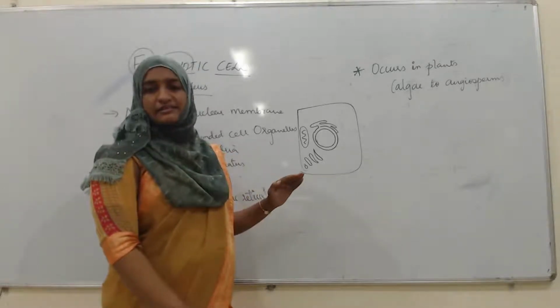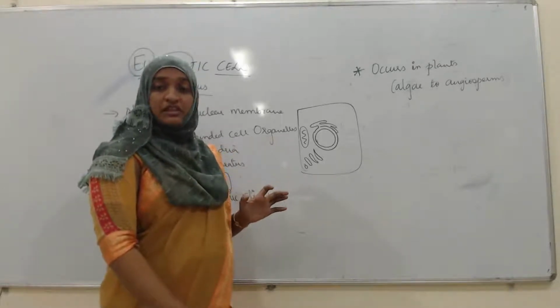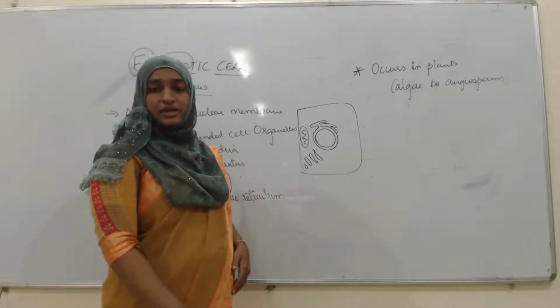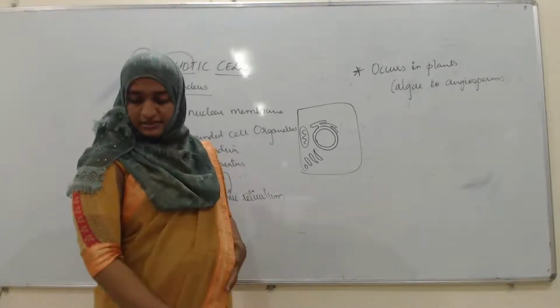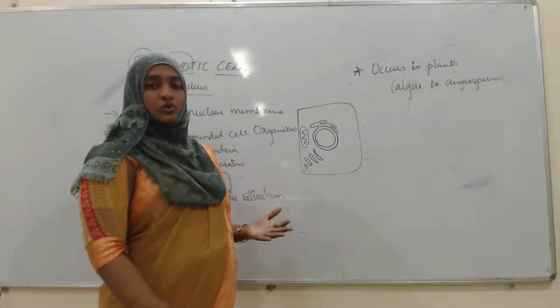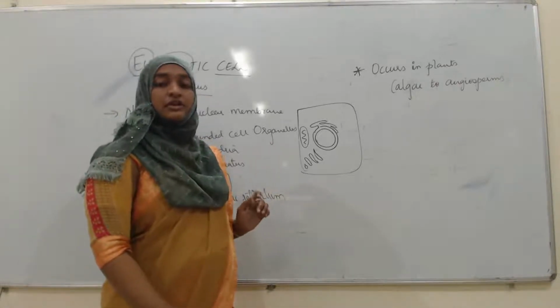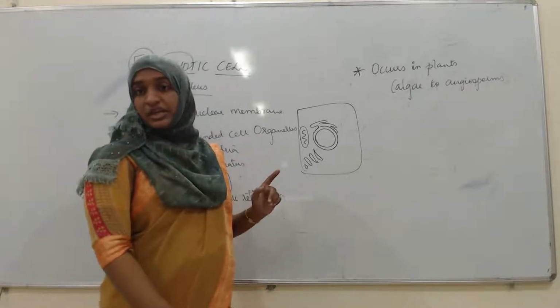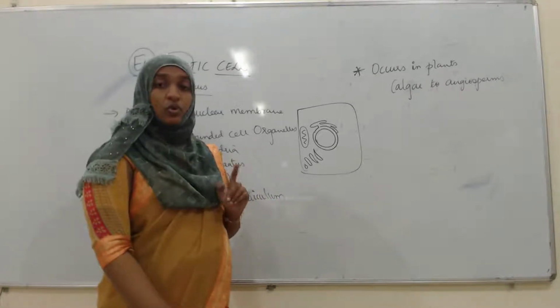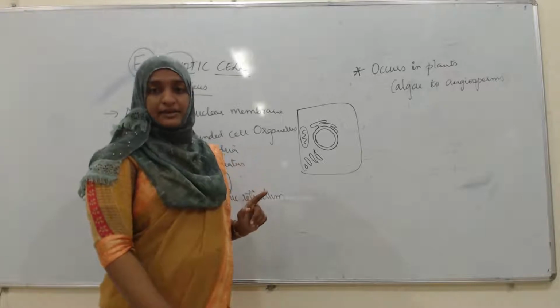In all the classes of plants, the type of cell you will find is the eukaryotic cell. Next, in animals also you will find the eukaryotic type of cell. But the prokaryotic cells are found only in the bacteria.